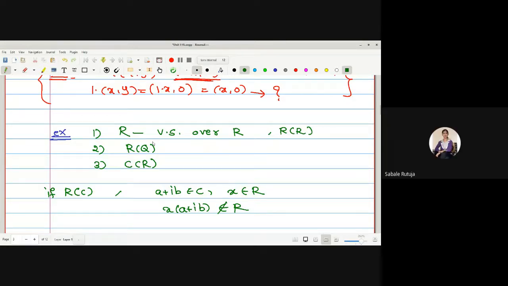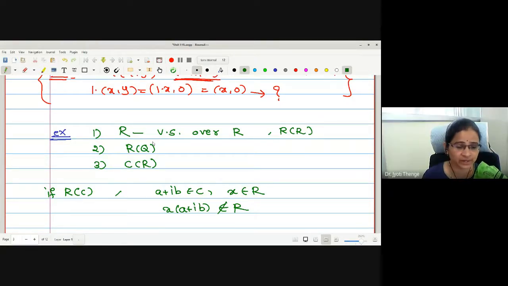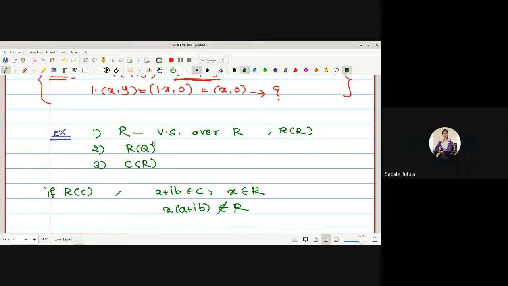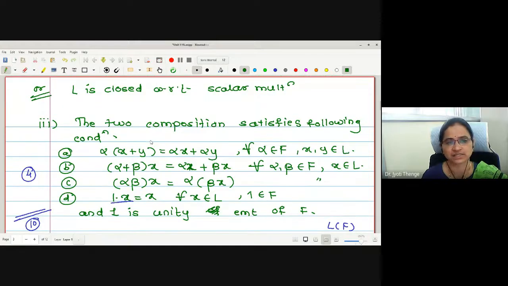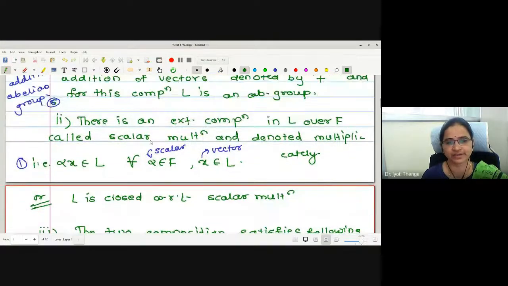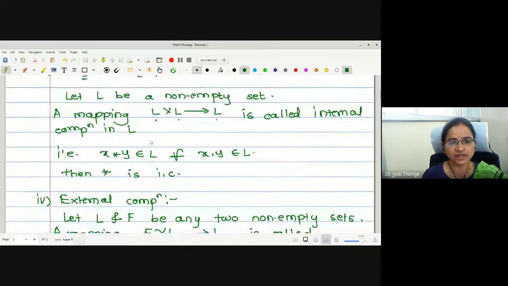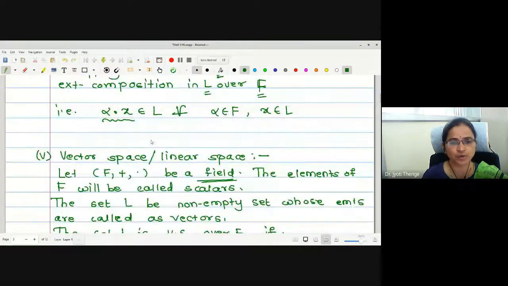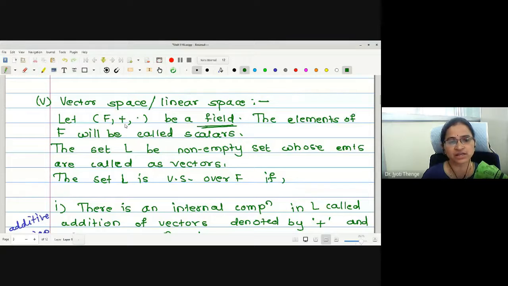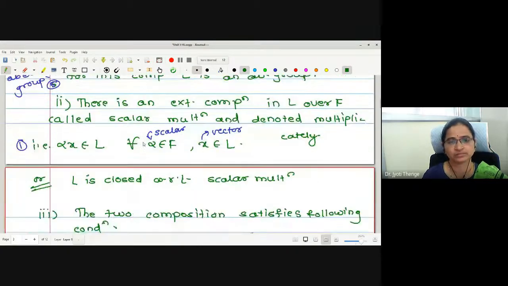Same binary operation. Yes, these are not binary actually. Scalar multiplication is not a binary operation. No, ma'am, it's the same operations, addition and scalar multiplication. I will not go to the details actually. Any difficulty till now? Ring, field, internal, external composition. Therefore, here addition is an internal composition. Dot, that is scalar multiplication, is the external composition. Right?